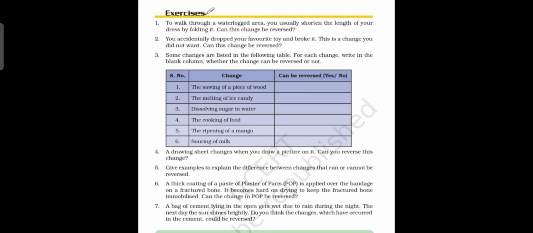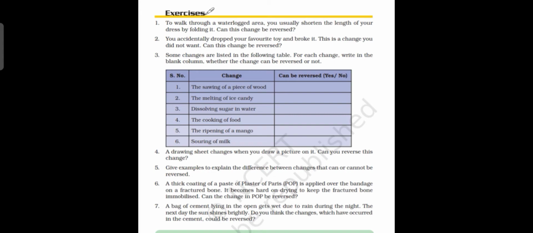Now we can move to the third question. Some changes are listed in the table. For each change, write in the blank column whether the change can be reversed or not. It is similar to the activities we have done in the first. You read the examples and write whether it can be reversed or not.